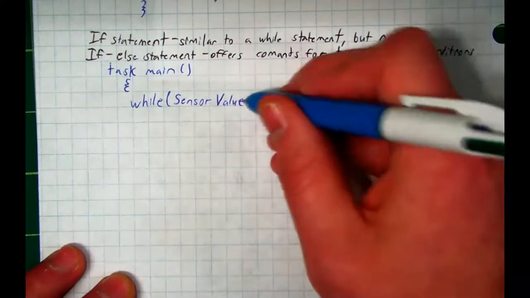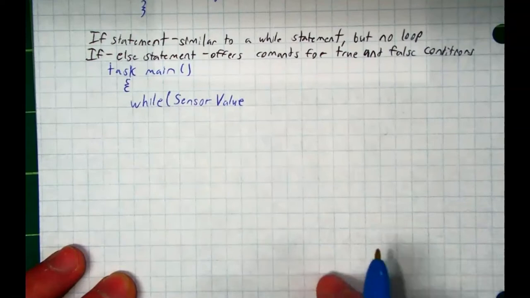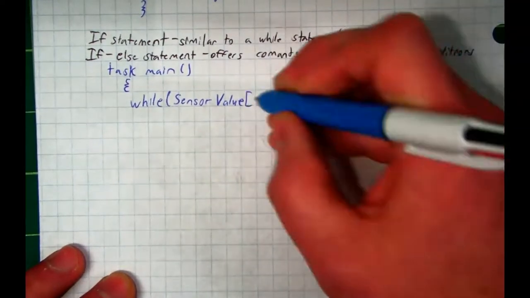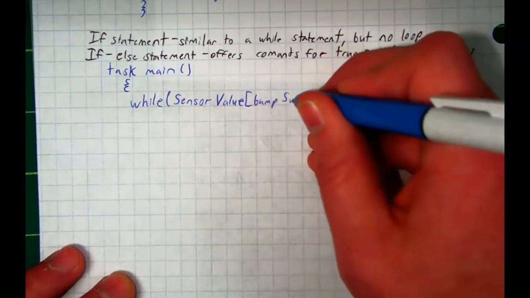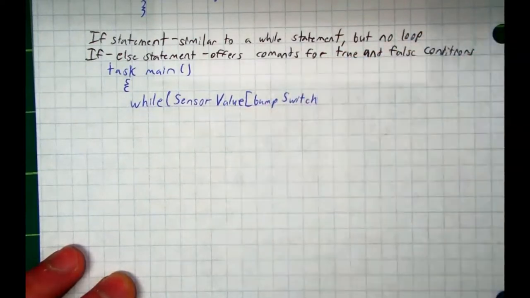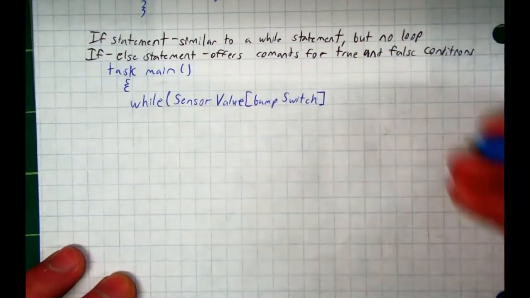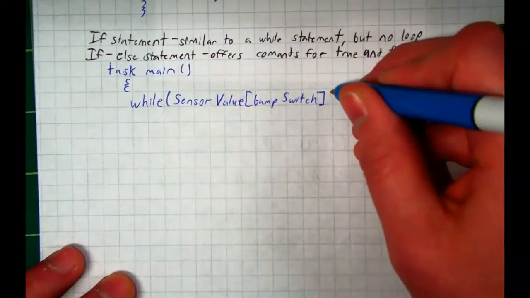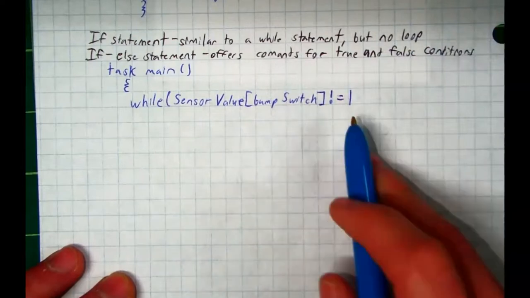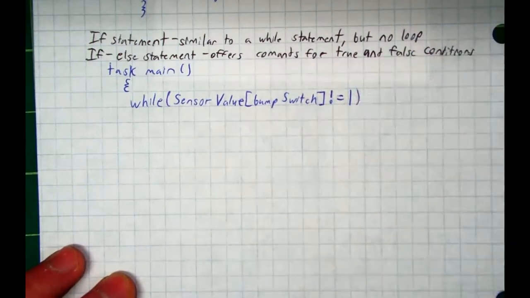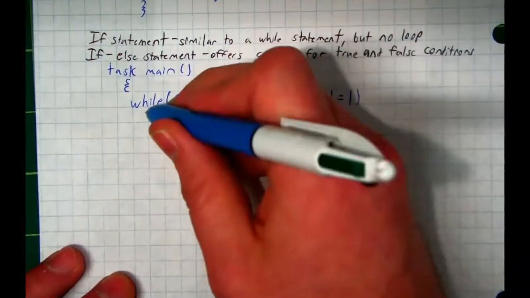SensorValue, and then what is the sensor reading the value of? Bump switch, put it in square brackets, lowercase b, bump, uppercase S, switch. And I want to say it's not pushed. So I could say equals 0, or I could say not equals 1. So exclamation mark, equal sign, 1. When it's not equal to 1, what do we want it to do? Remember, while statements do not have semicolons. They have brackets.